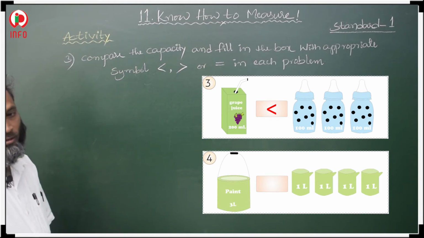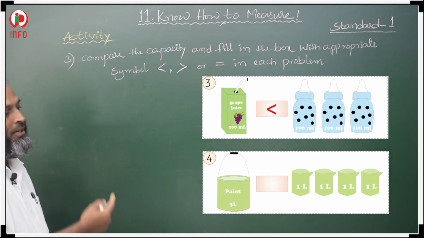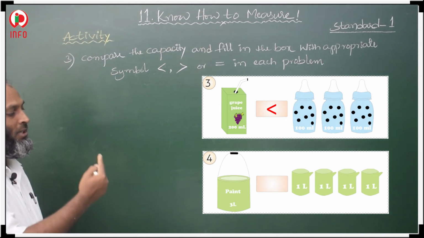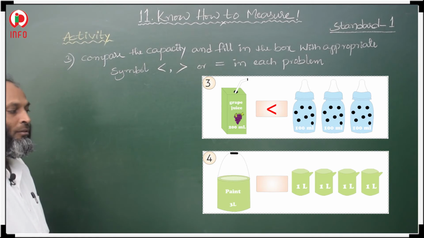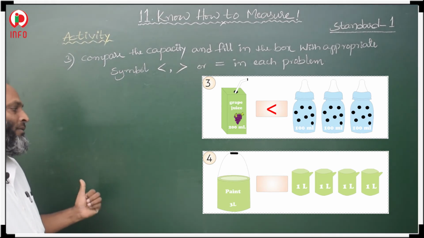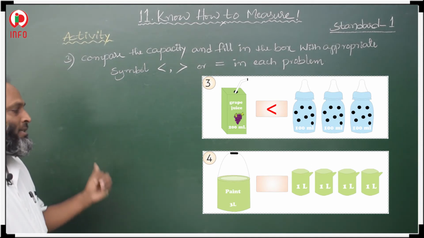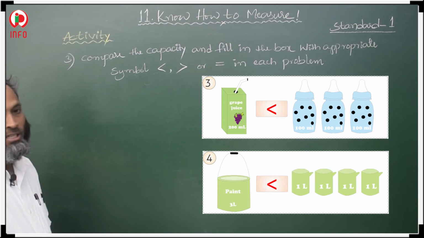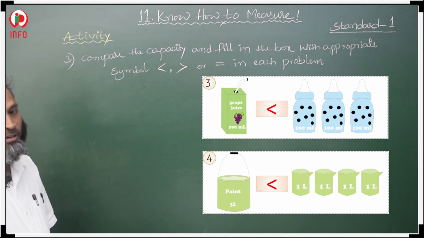Add. So, 1 liter, 1 liter, 1 liter, 1 liter. 1 plus 1, 2, 2 plus 1, 3, 3 plus 1, 4. 4 liters of green paint on the right side, 3 liters of green paint on the left side. It means 3 liters is less than 4 liters. 3 liters of paint is less than 4 liters of paint.